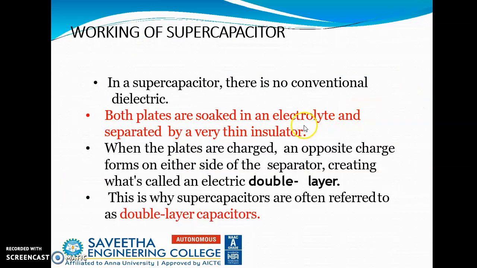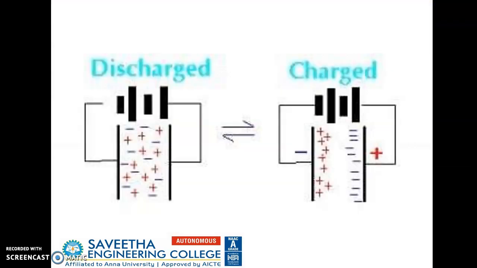So in a supercapacitor, there is no conventional dielectric. Both plates are soaked in an electrolyte and separated by a very thin insulator. And when the plates are charged, an opposite charge forms on either side of the separator, creating what is called an electrical double layer. And this is why supercapacitors are often referred to as double layer capacitors. So this is what is happening during discharging, and during charging, a charge separation takes place.